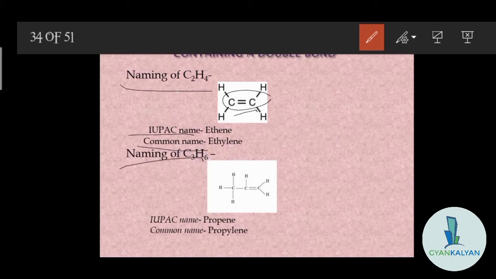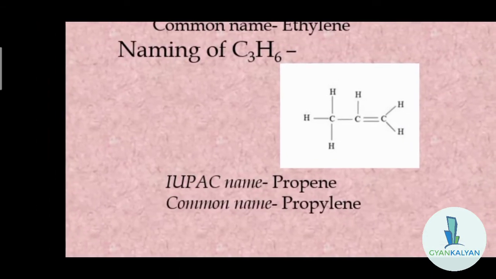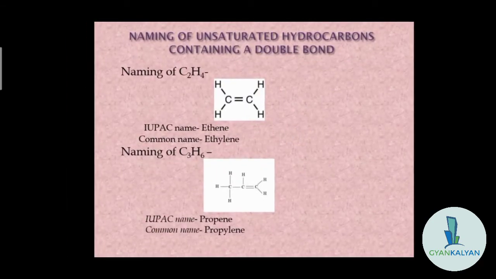So there will be three carbon atoms and one double bond is there. So prop comes from the presence of three carbon atoms, and due to the presence of a double bond, the word ENE is added. So the name will be propene and the common name is propylene.